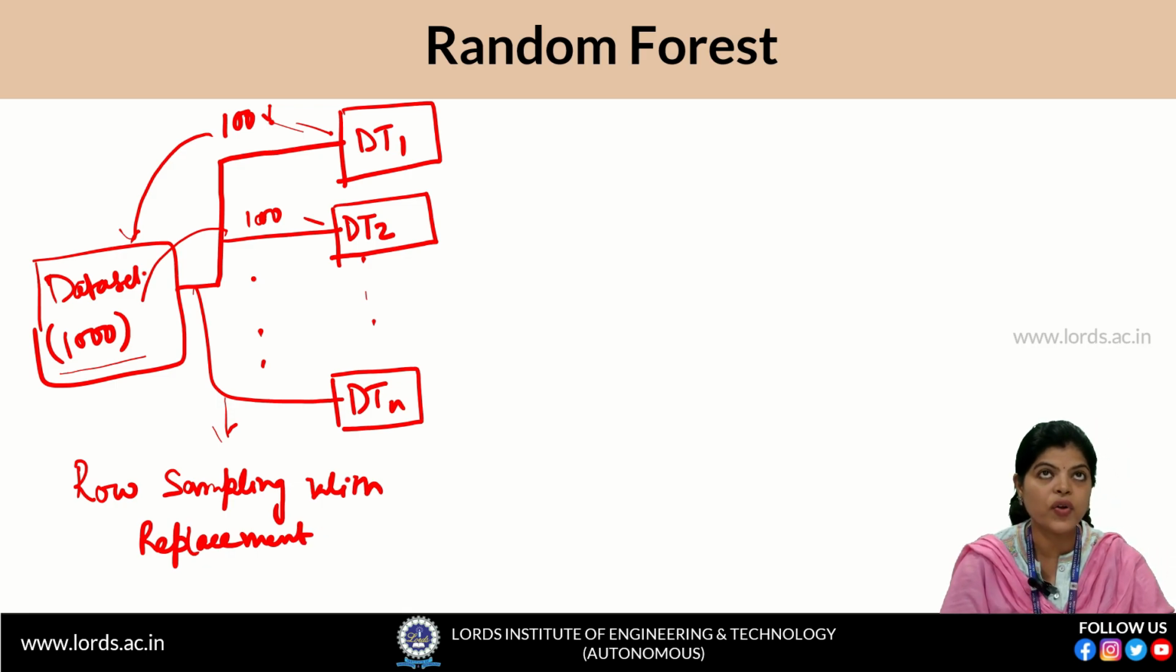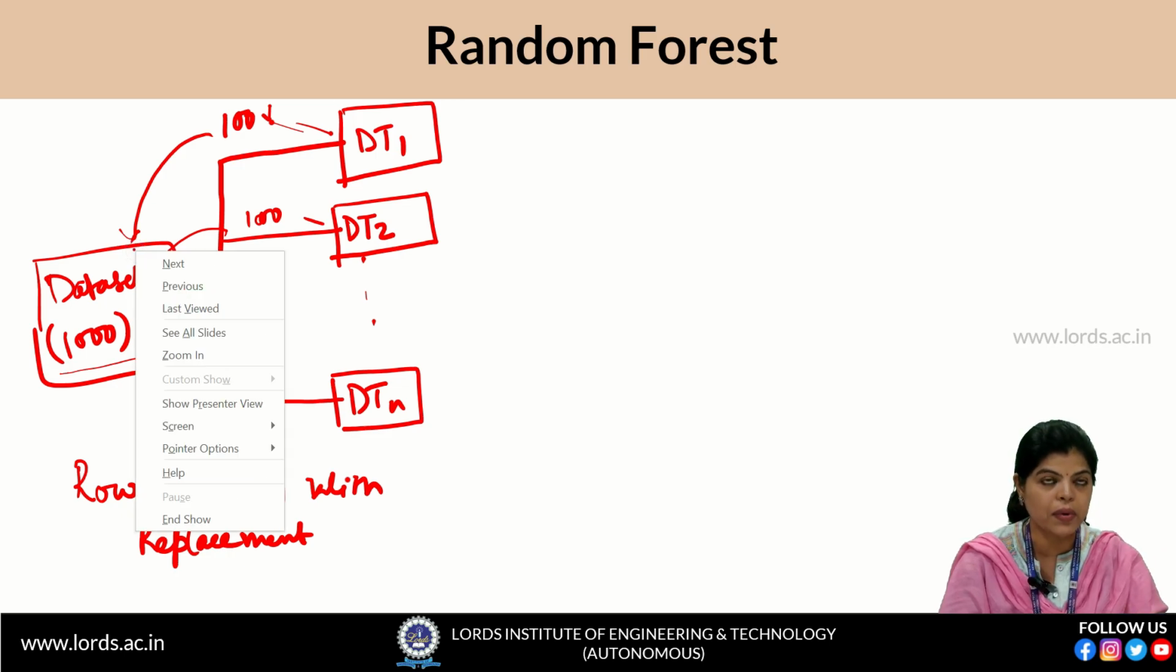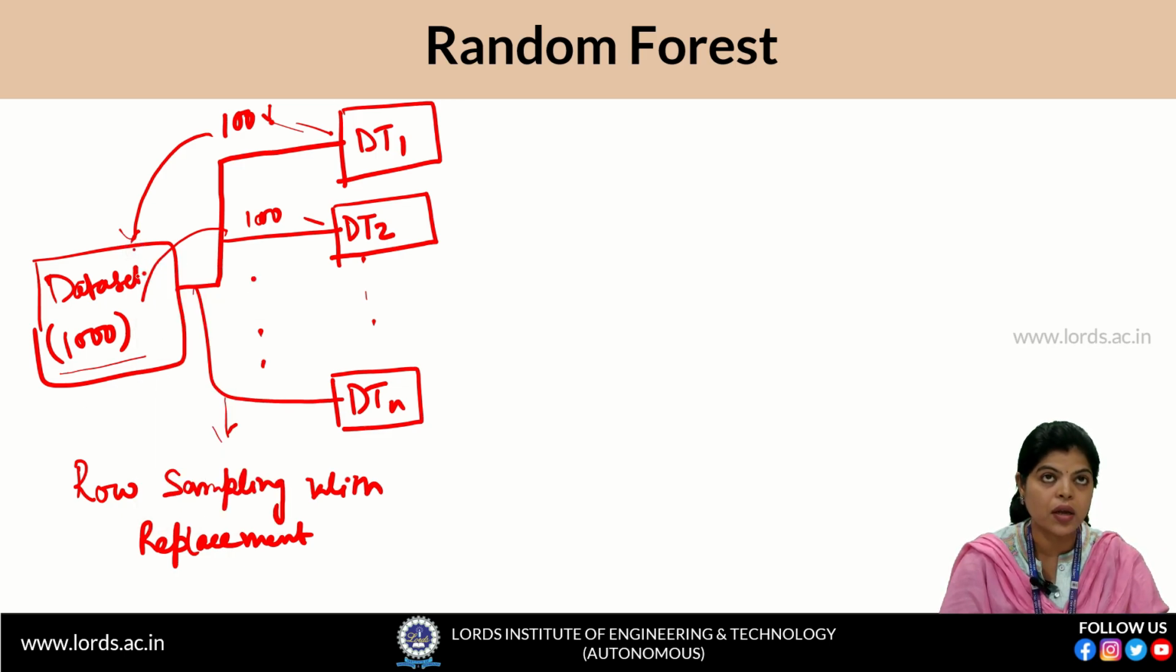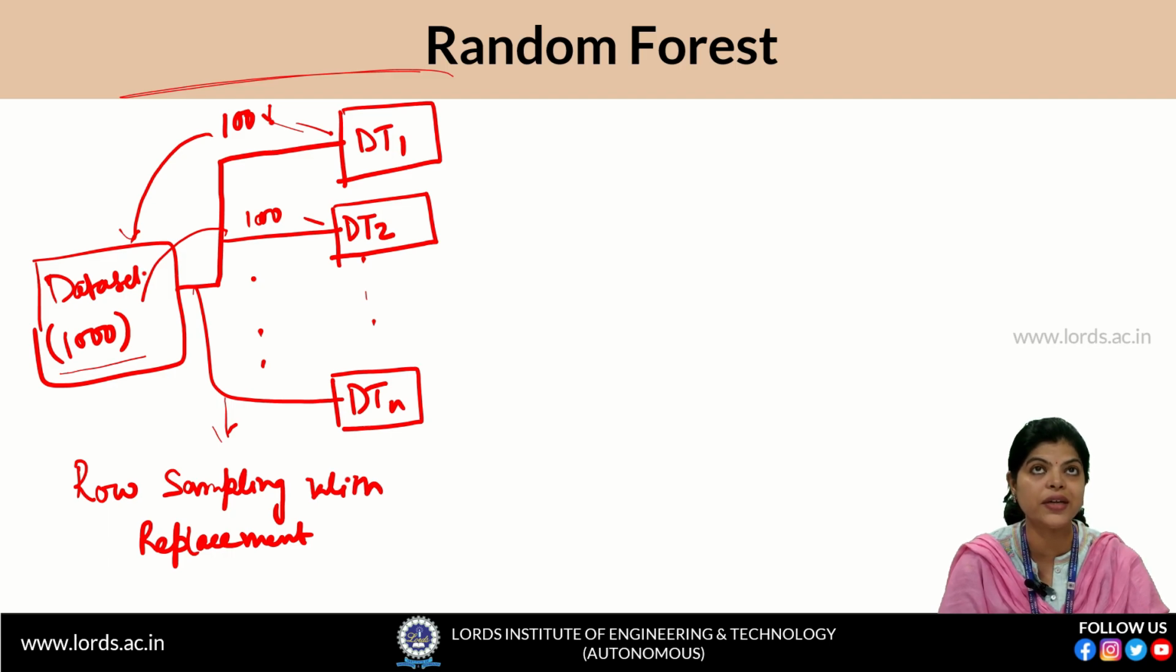So here, how are we selecting our samples? We are selecting our samples randomly, and the sampling is done as row sampling with replacement. It means we are keeping back our sample here, and for the next tree we again select the next 100. Again we keep back this 100, and we do the random sampling again for DT3, 4, 5 and so on. Okay, so this was the learning part, how the random forest learns with the training data.